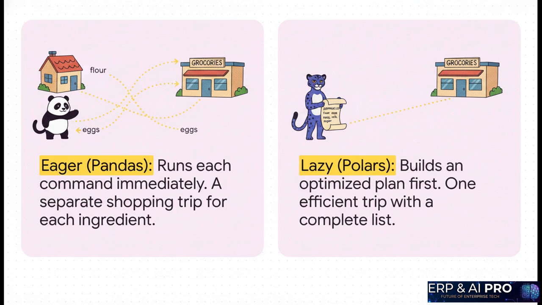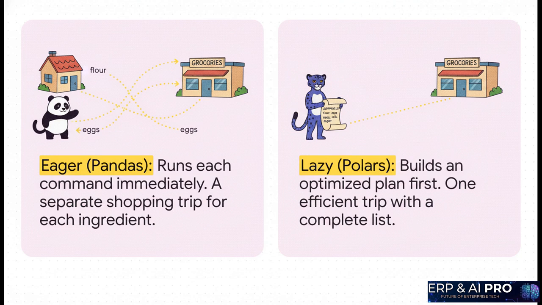Which sounds good, but it's like going to the grocery store for just one ingredient, coming home, and then realizing you need another, so you go back. Super inefficient. Polars, on the other hand, is lazy. It listens to all of your instructions first. It's like you're giving it the full recipe. Then it sits down, looks at the whole thing, figures out the smartest way to do it all, and then it goes to the store once with a perfectly optimized list.